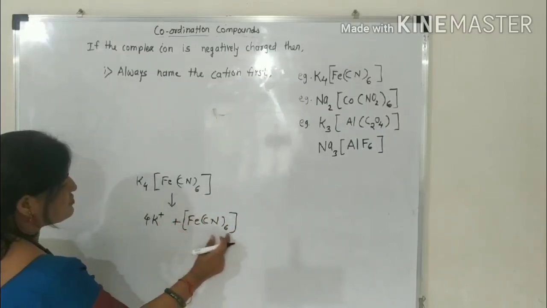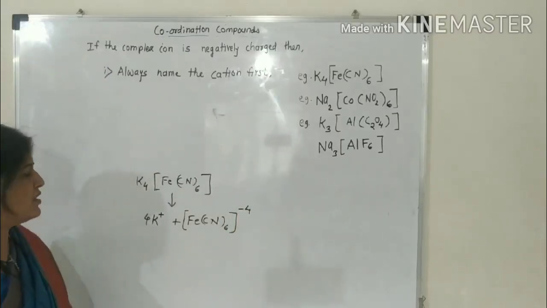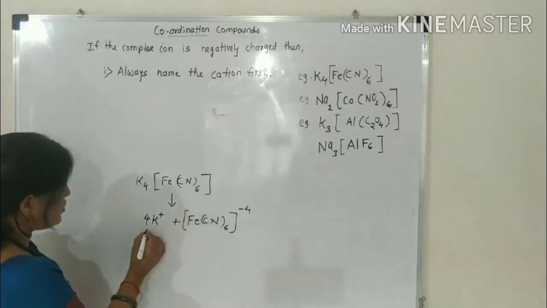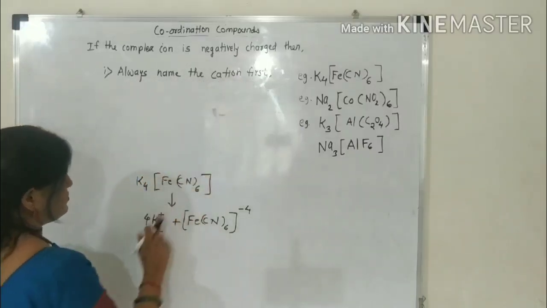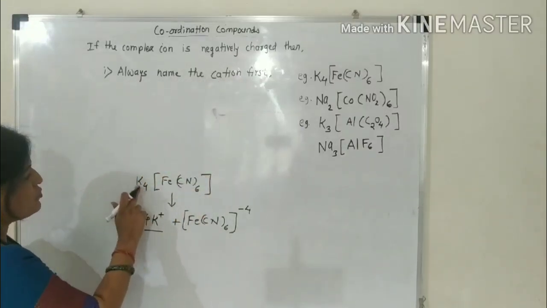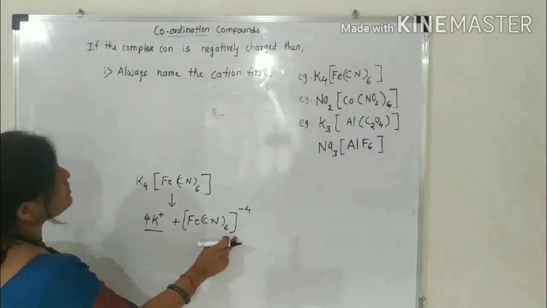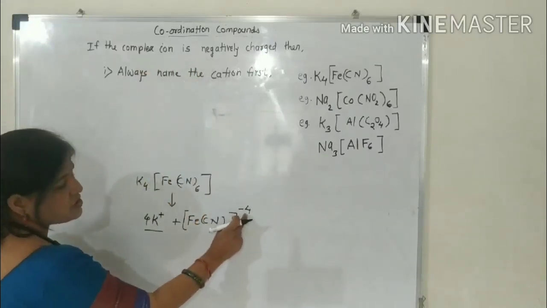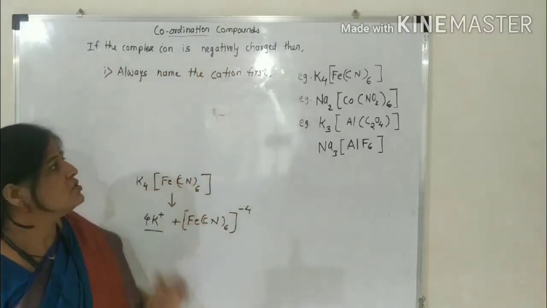This coordination sphere carries a -4 charge. The potassium is the cation, and always the name of the cation comes first. Only the name, not a number. And here this is a coordination sphere that is negatively charged. That is called a negatively charged complex ion.